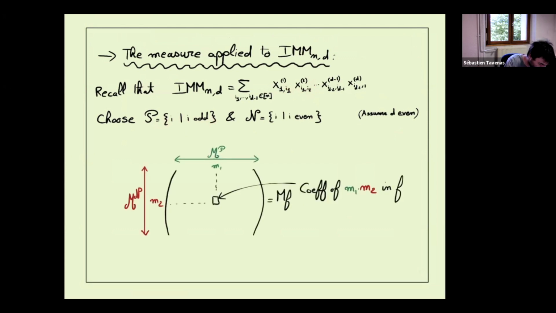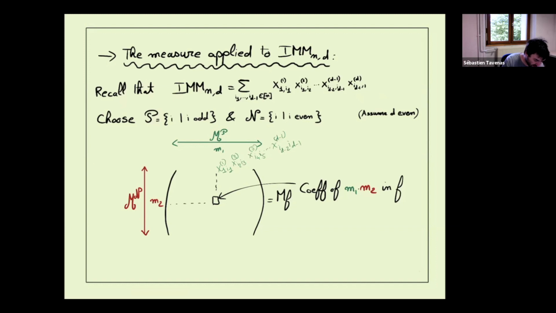Now the monomials which appear here, let's say for the odd positions, will be monomials of this form: X1 with I0, I1, X3 with I2, I3, and so on until X_{d-1} with I_{d-2}, I_{d-1}.